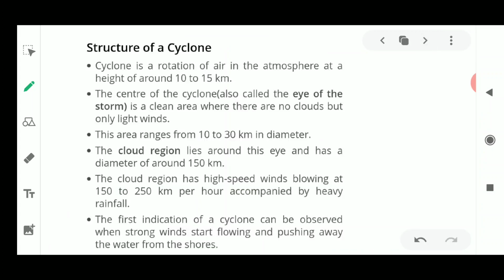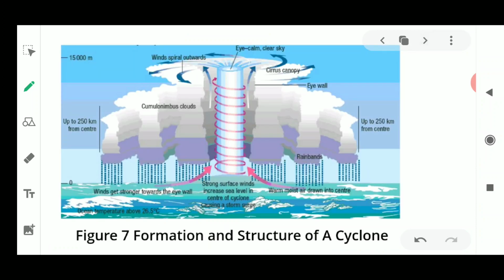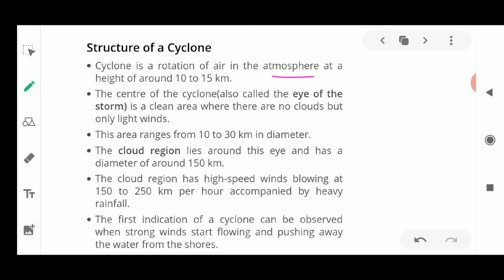Next, how is this cyclone formed? What is the structure of a cyclone? A cyclone is a rotation of air in the atmosphere at about a height of 10 to 15 kilometers. The structure consists of the center of the cyclone, known as the eye. Here you can see the diagram showing the center of the structure, which is known as the eye, and just beside it are the high speed winds moving in a circular motion. The eye is a very calm area, so there is no disturbance in this part. The area ranges from 10 to 30 kilometers in diameter.